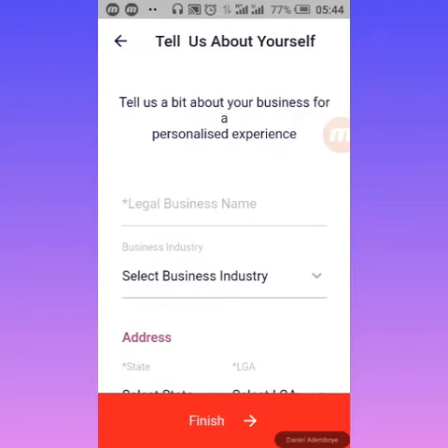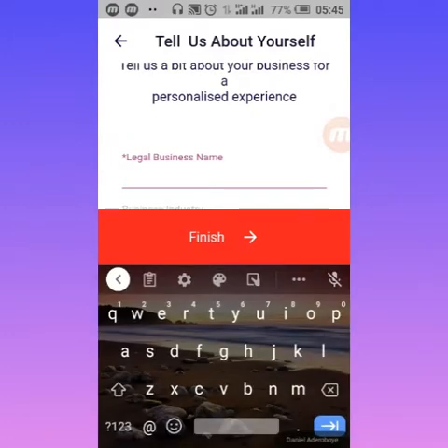When you now come to this page, you're going to put your legal business account. This is what people are going to see. This is the account name that people are going to be sending money to. So you have to put your real business name. For example, if your business name is Help Me Oh God Venture or anything, you're going to put it here. Just like you have your own name, like for example, my name is Daniel, but this one you're going to put your business name.